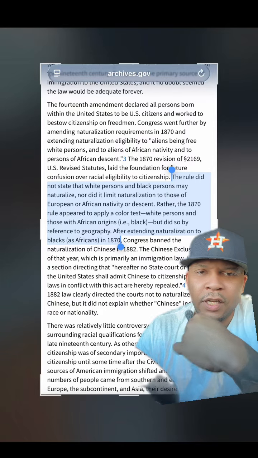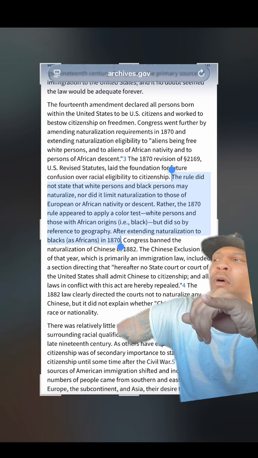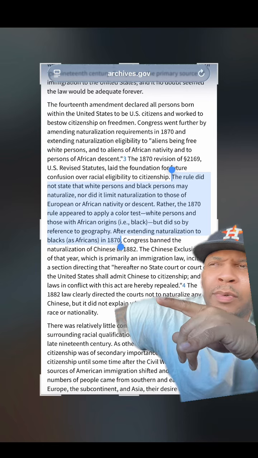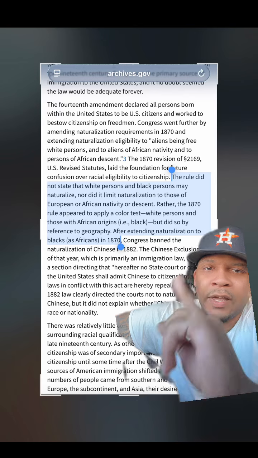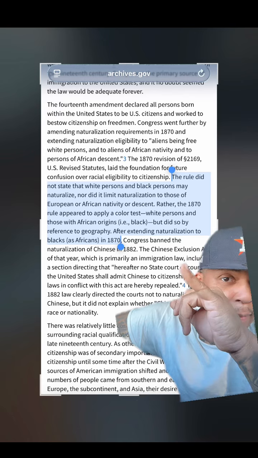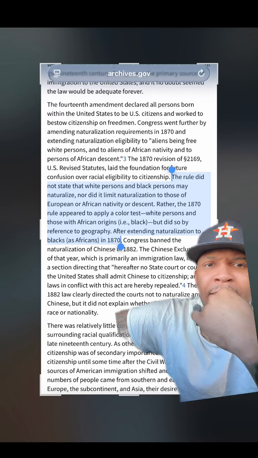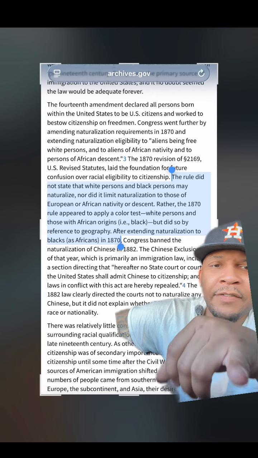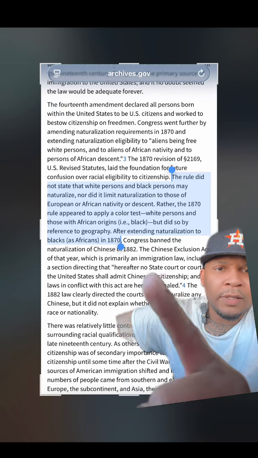So I'm here looking at the Government National Archives, right? And this part right here, I normally go to the 1870 Naturalization Act to find this, but right here it is on here. I guess it's doing a timeline because the 14th Amendment was what, 1868, and then you got the 1870 Naturalization Act, right? So it's talking about the naturalization.